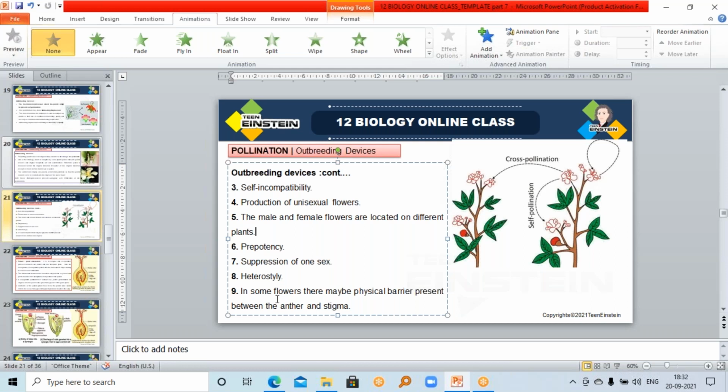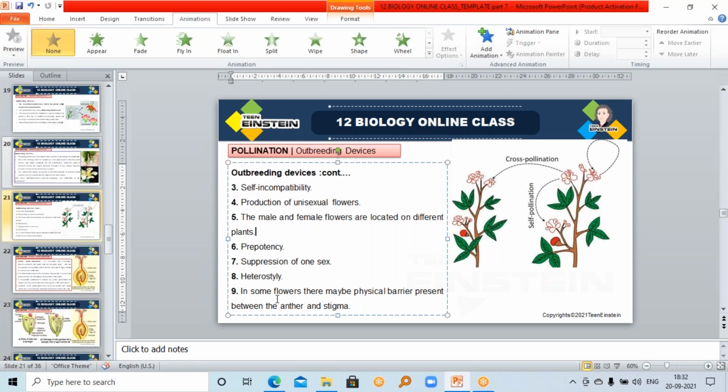Next, the eighth method is heterostyle. In these types of plants, they may have two or more types of flowers. Heterostyle means different types of flowers will be produced in such kind of plants.